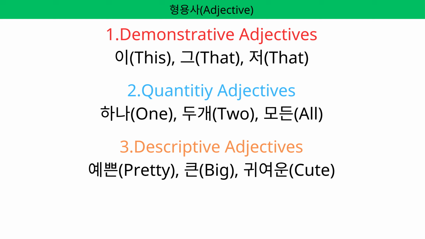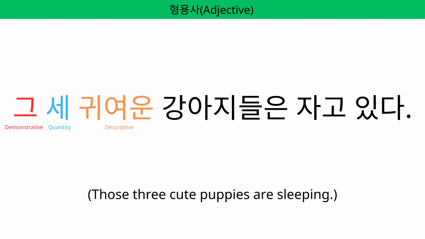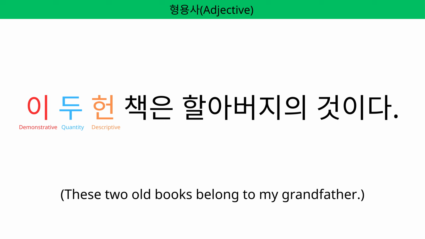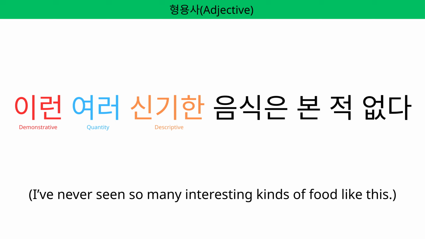Sometimes you will see multiple adjectives, like 그 새 귀여운 강아지들. In that case, demonstrative adjectives come first, and quantity adjectives follow. Then lastly, descriptive adjectives come. For example, 그 새 귀여운 강아지들은 자고 있다. 이 두 번 책은 할아버지의 것이다. 이런 여러 신기한 음식은 본 적이 없다.